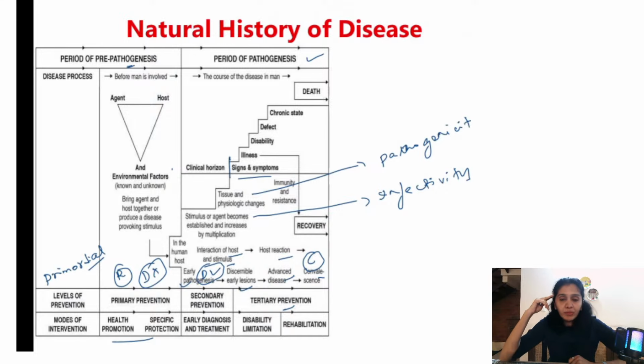So moving on to the secondary prevention, this is very self-explanatory. There is early diagnosis and treatment. Early diagnosis can be done on apparently healthy individuals. If it is done on apparently healthy individuals, what is it called? It is called screening. Very good. Before I ask the question, somebody answered, Dheeraj, very good.